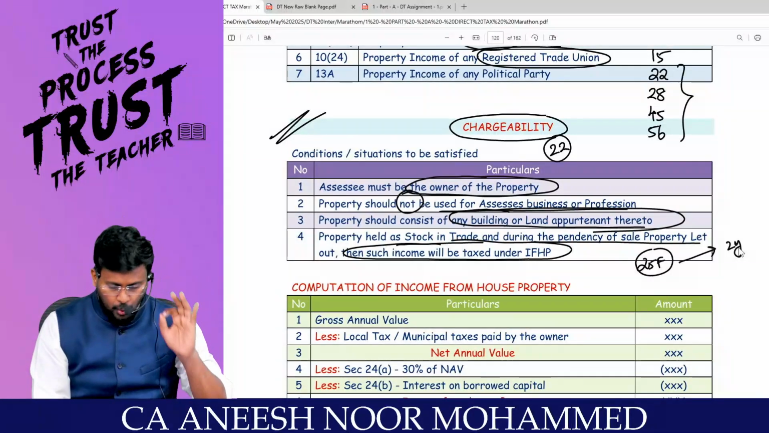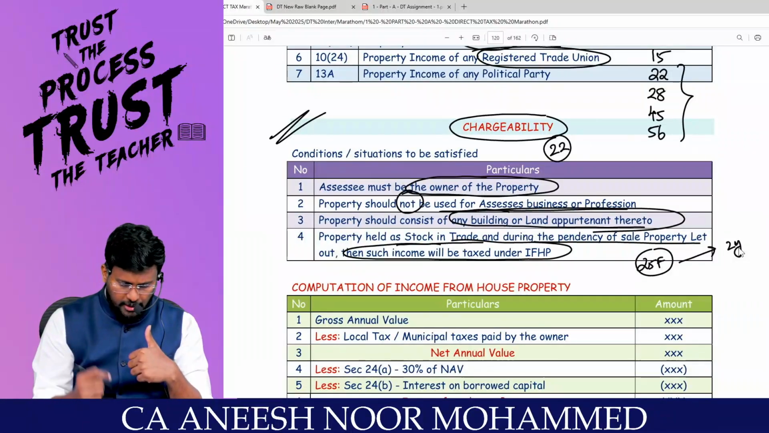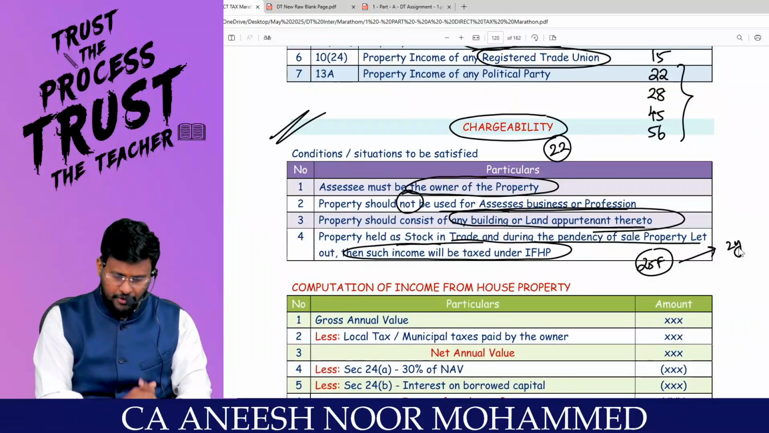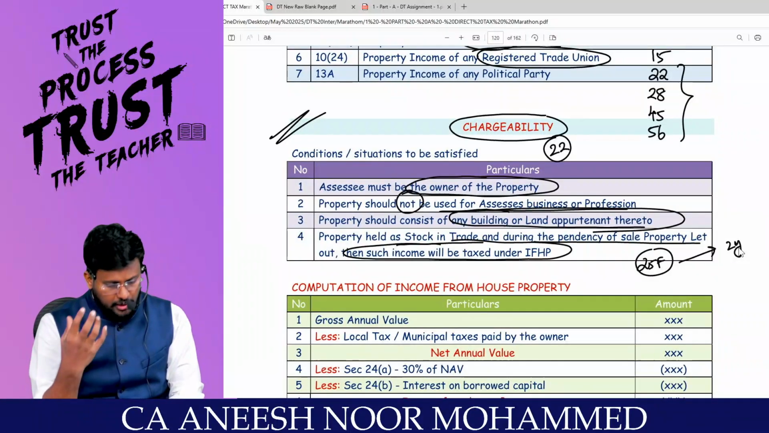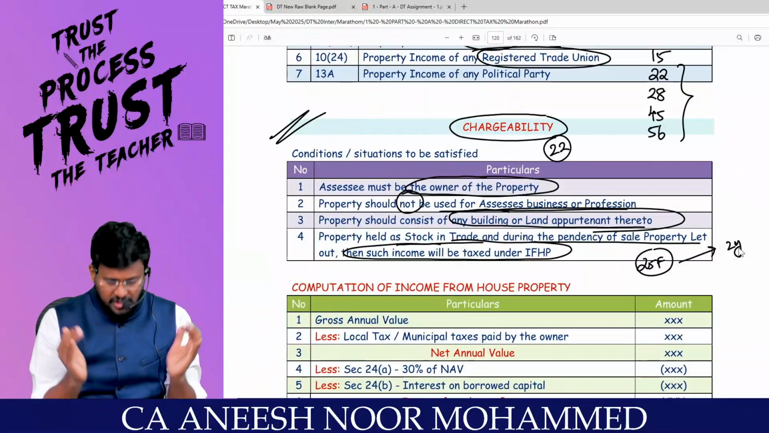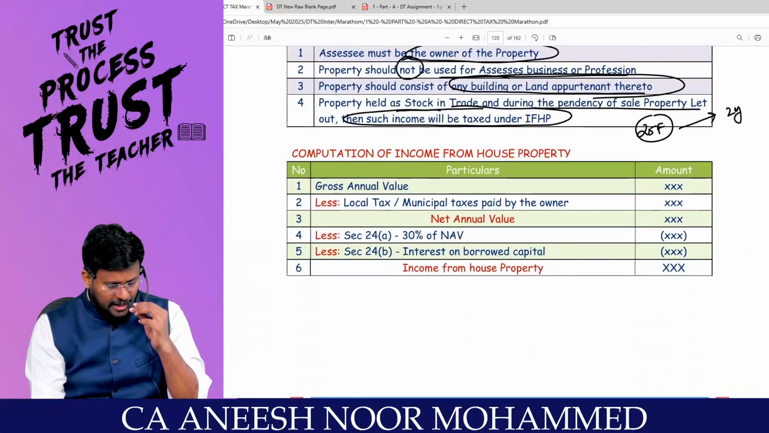This is what the 4 conditions are all about. Number 1, the assessee should be the owner of the property. The assessee should not use the property for his or her own business or profession. And the property should consist of any building or land appurtenant thereto, or property held as stock in trade and let out during the pendency of sale, then such rental income will be taxable under the head IFHP.